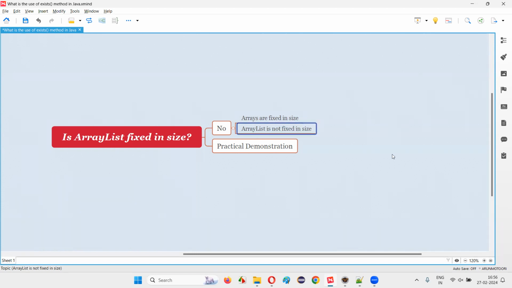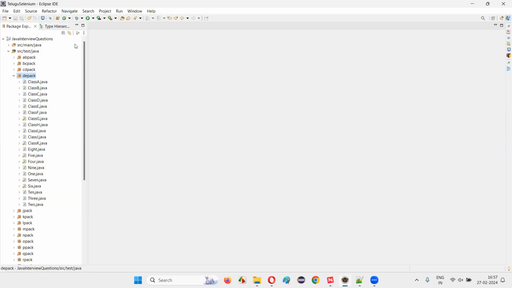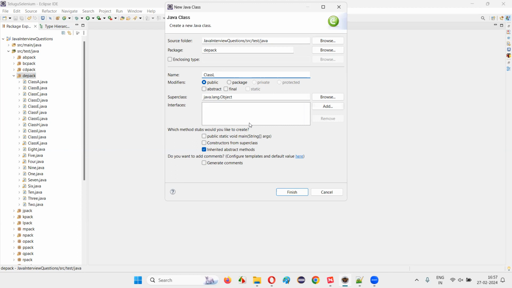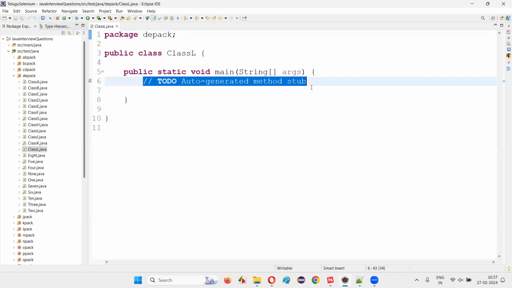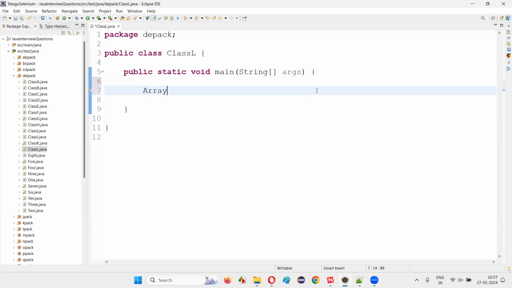But coming to the array list, while creating the array list, we don't have to specify the size of the array list, and we can increase the size of the array list as much as you want, because array list is not fixed in size. Let me practically demonstrate the answer for this question, that is, is array list fixed in size? The answer is no. For that, I'll switch to Eclipse IDE and create a new class. I'll just name this class as class L, with a main method. And here, I'm going to create an array list. ArrayList list is equal to new ArrayList.